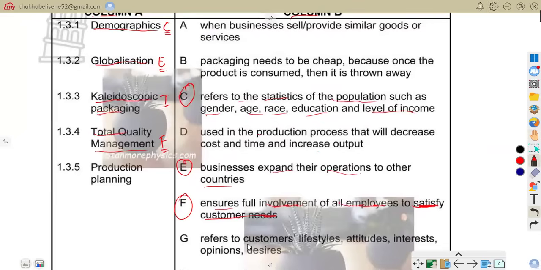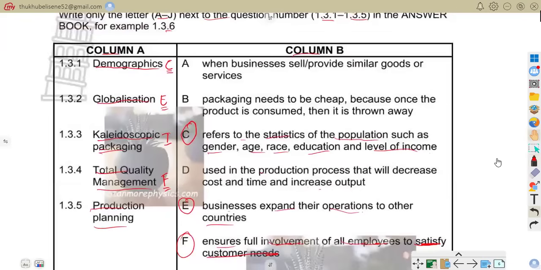Now let us be on the production planning item. With production planning, we're going to look at the description that matches it, and you can see D is correct. As it says, used in the production process that will decrease cost and time and increase output.